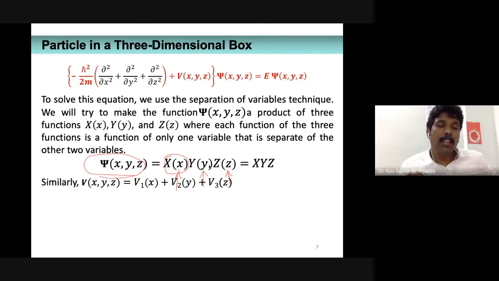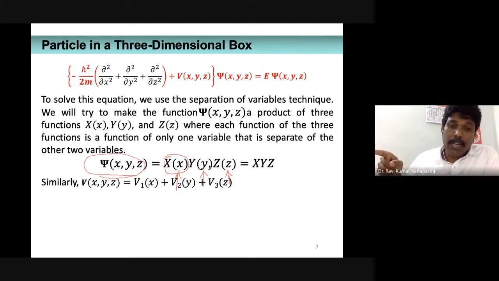So what I'm going to assume is that the potential energy is the summation of three potential energies. Suppose the particle is moving along the x direction; it is going to have some potential energy, which I represent with V1 of x. V1 of x is the potential energy of the quantum system within the three-dimensional box if it is moving in the x direction.